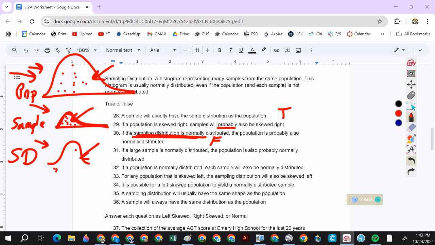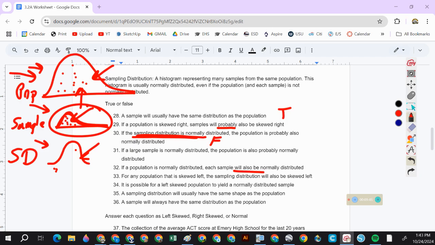Does everybody get why? Okay. 31. If a large sample is normally distributed, the population is also probably normally distributed. So that's asking, if this is normal, then that is probably normal. That's true. 32. Wait, does somebody have a question? No? 32. If a population is normally distributed, each sample will be normally distributed. False. Probably, but it's not a guarantee.